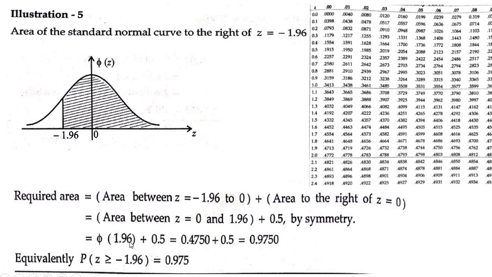So phi of 1.96 is 0.4750, plus Z from 0 to infinity, which is 0.5. Add these two values, and that is equal to 0.9750. So that is the probability of Z greater than or equal to minus 1.96.